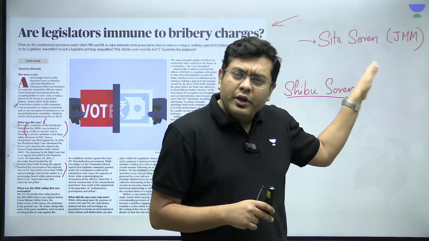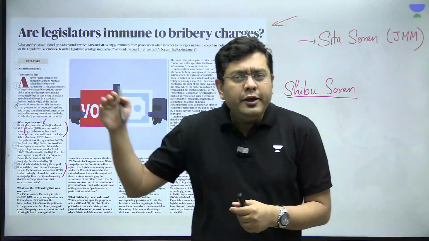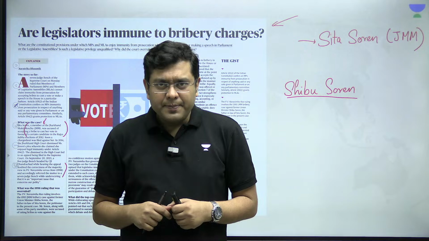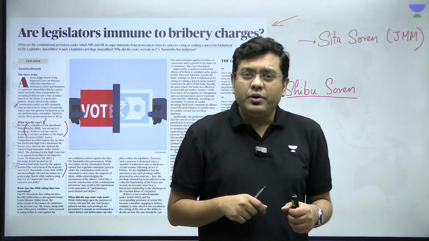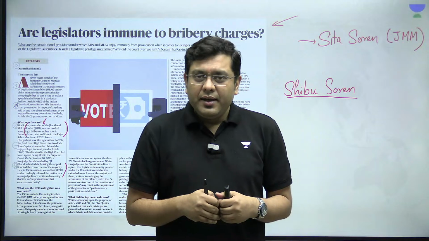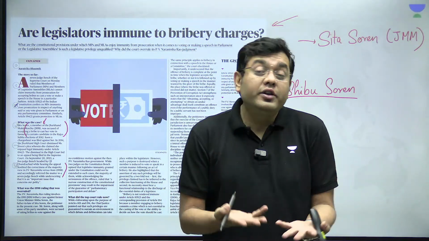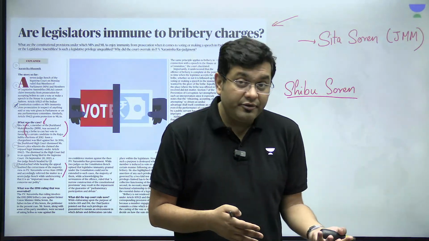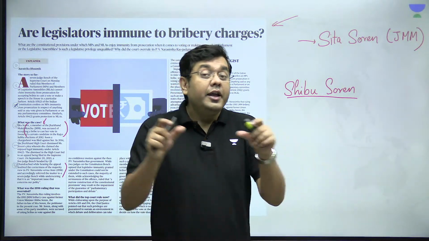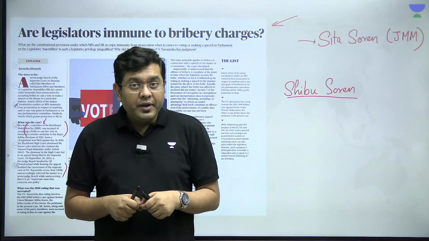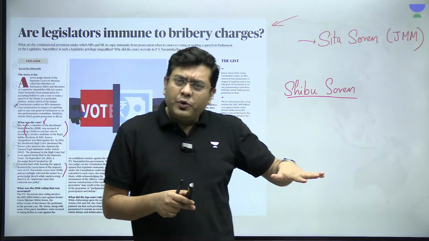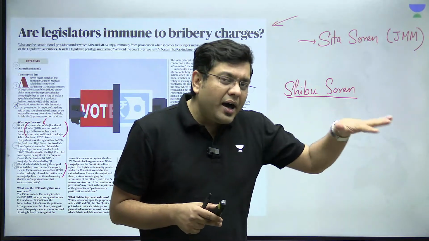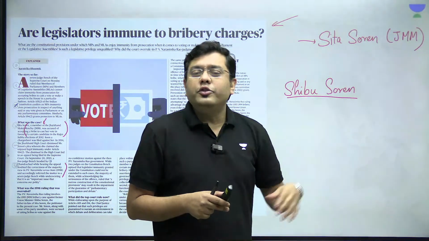Sita Soren's case went to the doorsteps of the Supreme Court, invoking the P.V. Narasimha Rao judgment, which was passed in 1998. Now, Justice D.Y. Chandrachud, while examining the case last year, observed that he did not agree with the ruling of the P.V. Narasimha Rao case itself. So, how could he use that judgment to form a fresh opinion? That is when the Supreme Court referred this case to a larger seven-judge bench, which would take a look into this case.